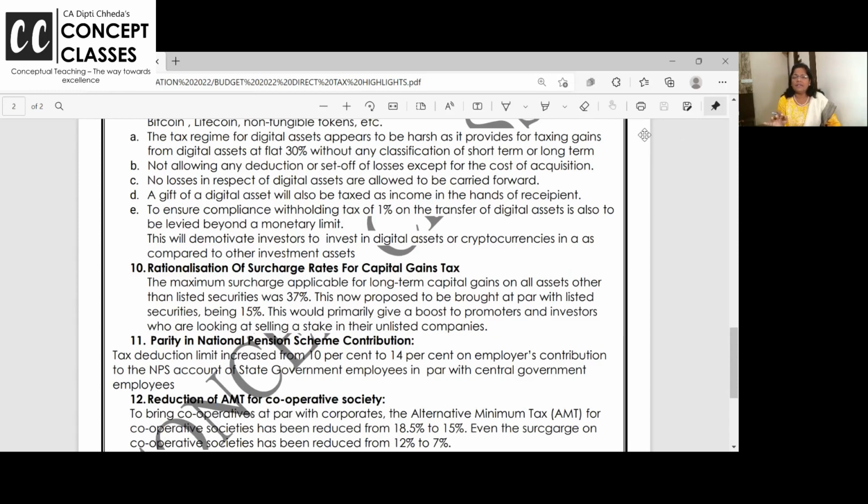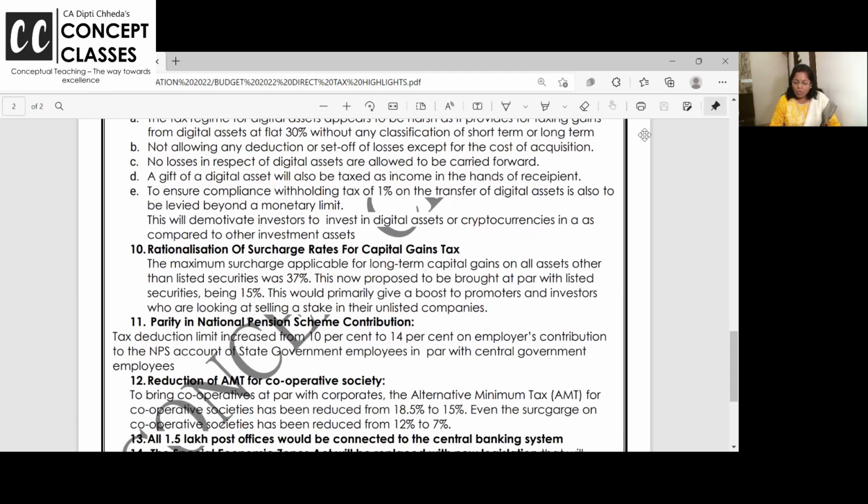Flat 30%. Ma'am, I just purchased this Bitcoin 3 months back and all, no. Whenever you sell, not allowing any deduction or set off except for cost of acquisition. Sale consideration 200, cost of acquisition 150, 50 rupees profit you have got, pay 30% tax. No indexation, no nothing. Cost will be allowed. No losses in respect of this are allowed to be carried forward.